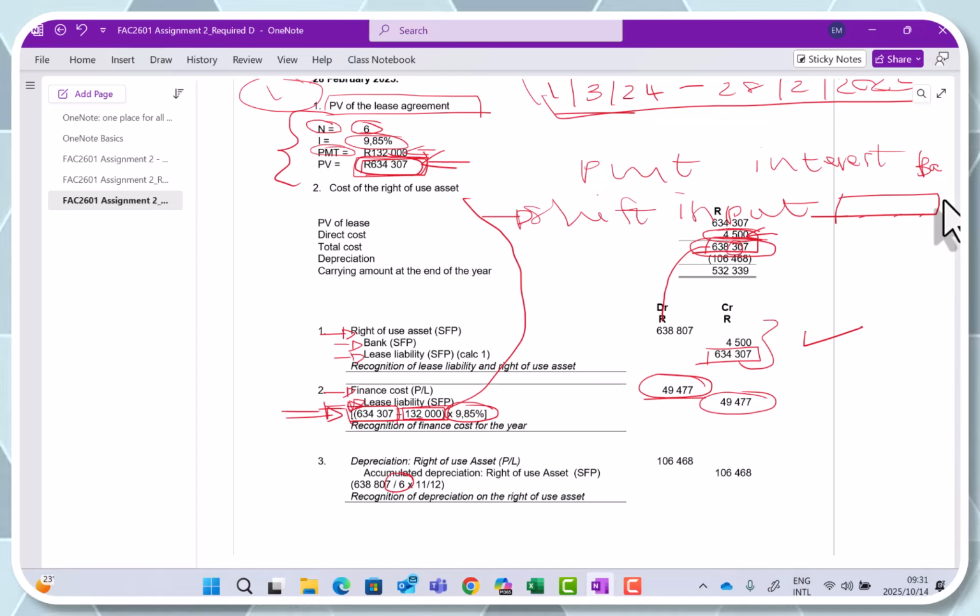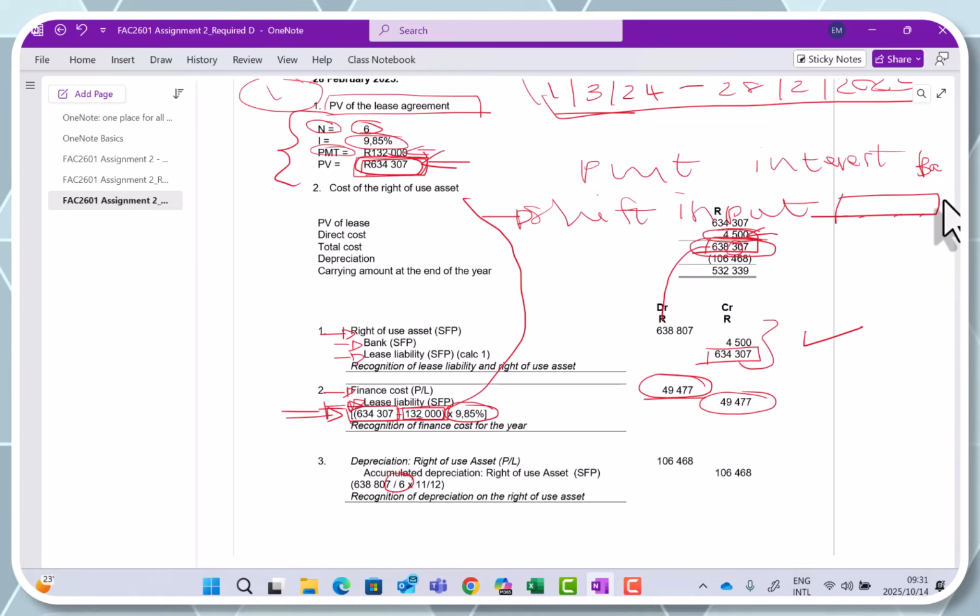Just remember, it is possible that there can be a difference between my lease term and my useful life of my asset. Just go back to your theory, go back to the study guide, go back to your online lesson, and just refresh your memory of what happens in a scenario where there's a difference between the useful life of the asset and the useful life of the lease liability, because there are then different scenarios where it will tell you, do you use the amount for the lease agreement or do you use the useful life of the asset? So just keep a lookout for that.